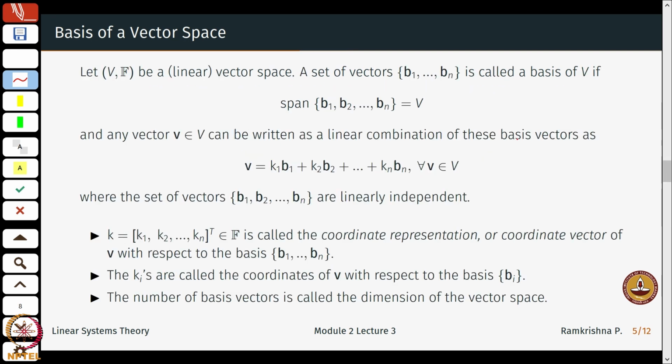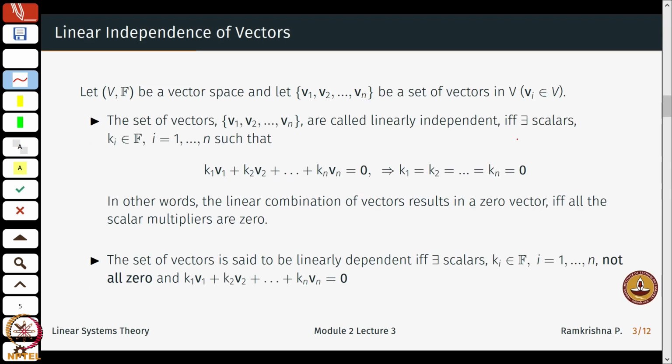Okay. Now, let us go back a few slides and look at the definition of linear independence. If v1 till vn are linearly independent, then this is 0 if and only if these coefficients are 0. On the contrary, linear dependence would tell me that for some non-zero coefficients k1 till kn, something like this holds true.